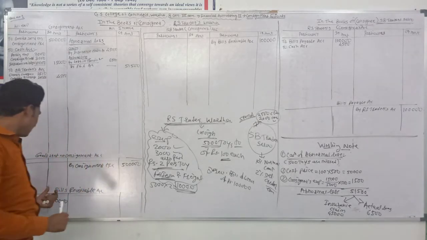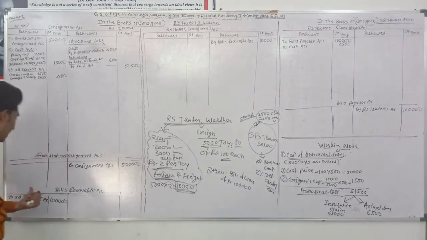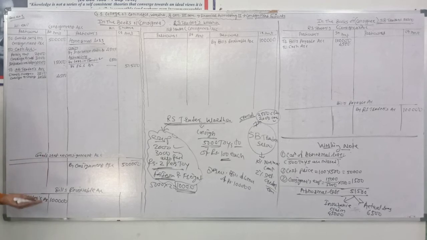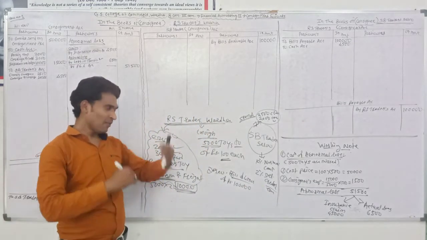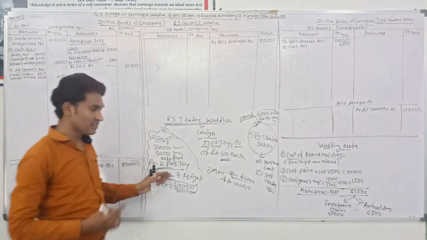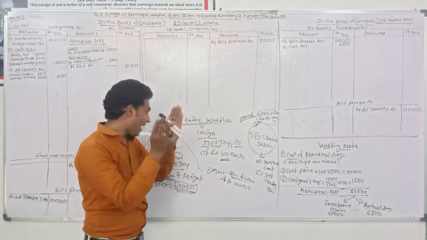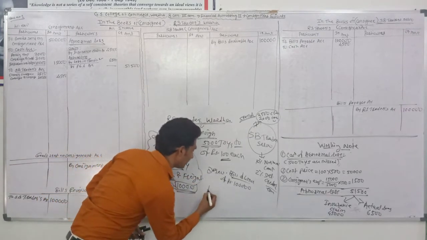Now the bill which was already drawn by RS Traders and accepted by SB Traders, RS Traders discounted that bill through the bank. It had need of some money, so it discounted that bill from the bank. The bill is for 1 month. Now after 1 month, RS Traders, listen very carefully because they have already given the example. The example is hidden in this information.